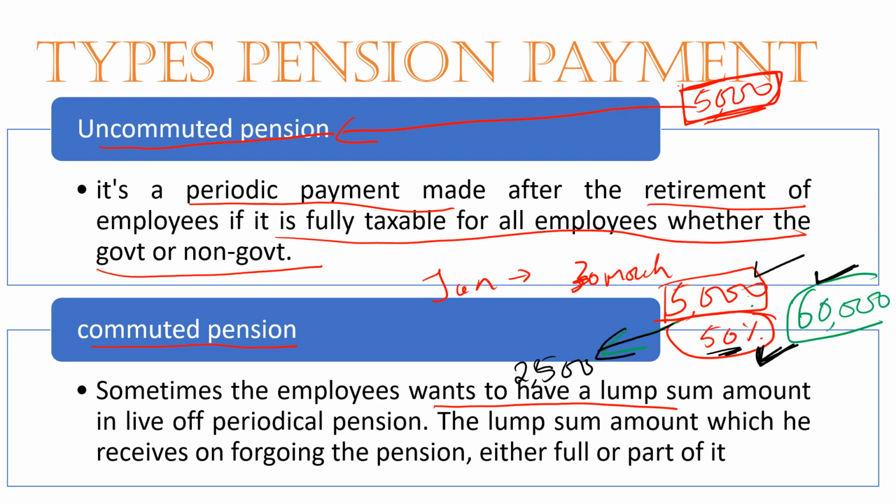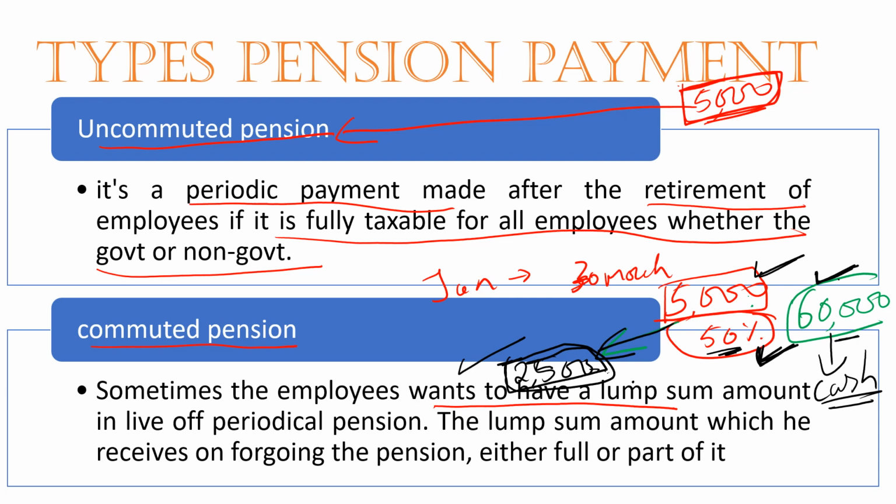When I take this lump sum of 60,000 rupees, only the part I commuted is considered for this 60,000, and the remaining will be paid to me as commuted pension. Earlier I was getting 5,000 rupees. By giving 50% to them, I got 60,000 in cash immediately, and for the remaining months, lifelong, I will get only 2,500 rupees as a pension.